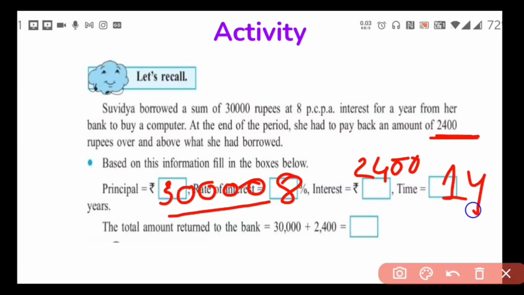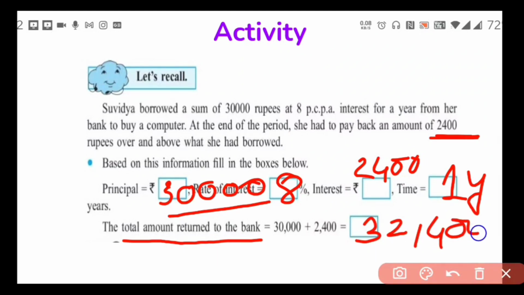Only for 1 year. When she borrowed 30,000 rupees from the bank, she has to pay more, that is 2,400. That means the total amount she returned to the bank is 30,000 plus 2,400. So what is 30,000 plus 2,400? It will be 32,400 rupees she has to give back to the bank. In this way the calculations are done.